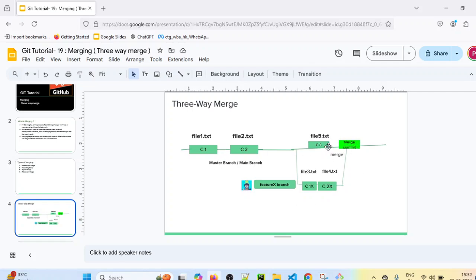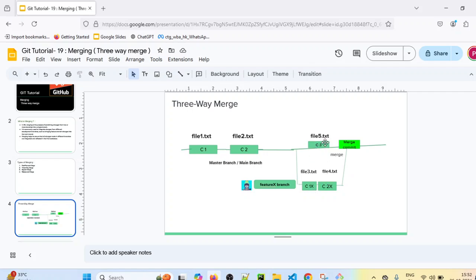In fast forward merge, it was not creating any merge commit because there was no conflict in that situation. But in the case of three-way merge, since there are new commits in the master branch after the feature X branch is created, there are chances that some similar files might be modified in the master branch as well as the feature X branch.